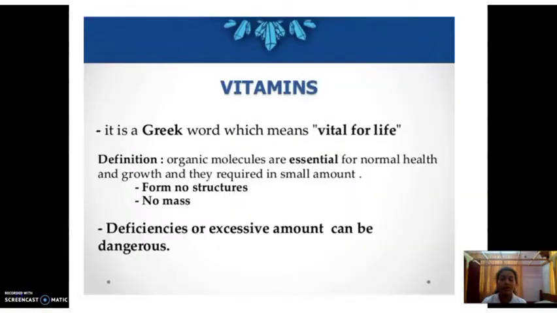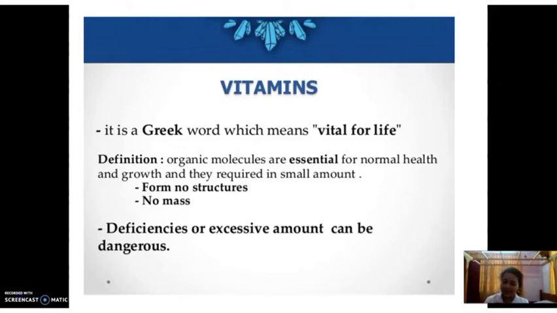So, we'll see what vitamins are and the functions of vitamins. The word vitamins is derived from Greek. That is vital for life. Vital means very important for our life. What is the definition of vitamins? Vitamins are organic molecules which are essential for the normal health, functioning, and growth of our body. So these are very essential.